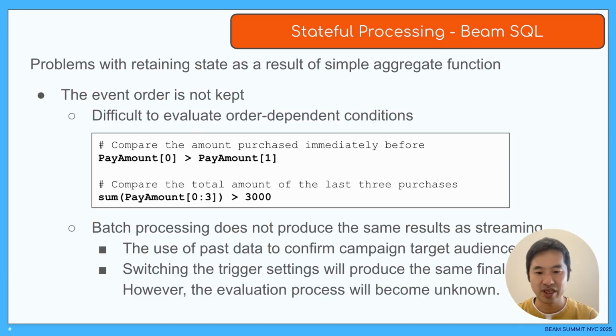Additionally, there is a possibility that the same processing result cannot be obtained using batch and streaming. Batch is used for pre-evaluation of real-time campaigns, such as simulation of when and who become eligible based on past data. Unlike streaming, where processing generally arrives in the order of event timestamps, in batch, the order may vary widely. While setting the trigger to watermark may yield correct final processing results, it is impossible to verify the process, such as the timing of the determination.